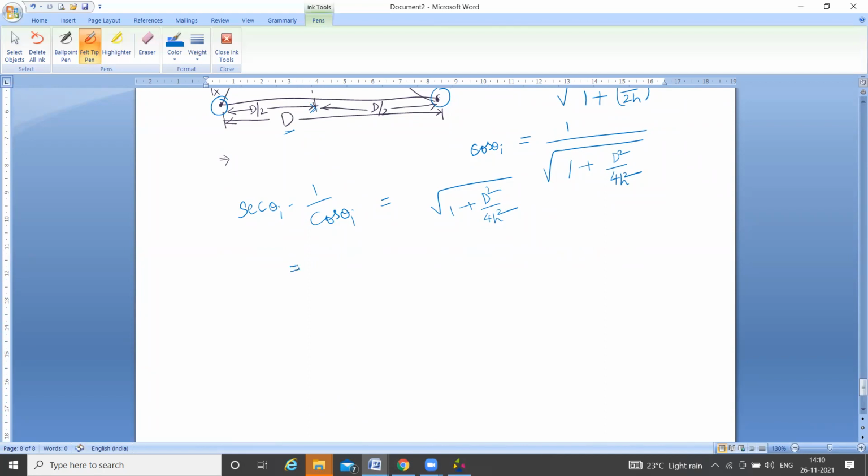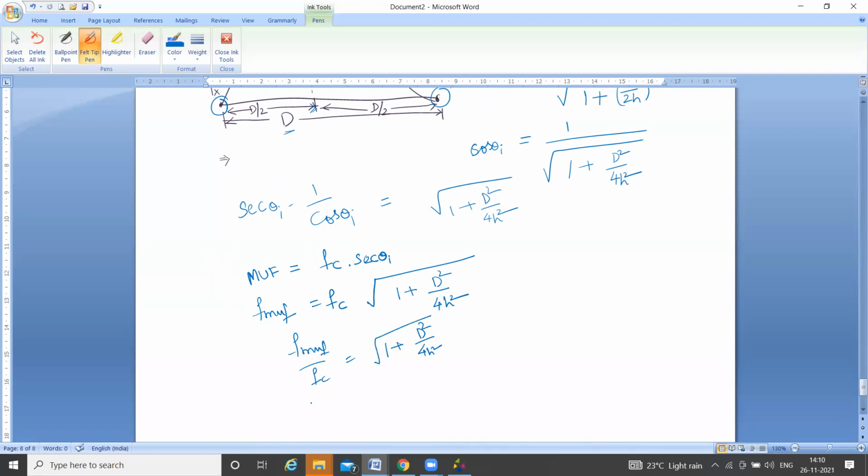Therefore, maximum usable frequency MUF is equal to fc secant theta i, which is fc times the square root of 1 plus d squared by 4h squared. Simplifying, f MUF divided by fc equals the square root of 1 plus d squared by 4h squared. Squaring both sides, f MUF divided by fc whole squared equals 1 plus d squared by 4h squared.